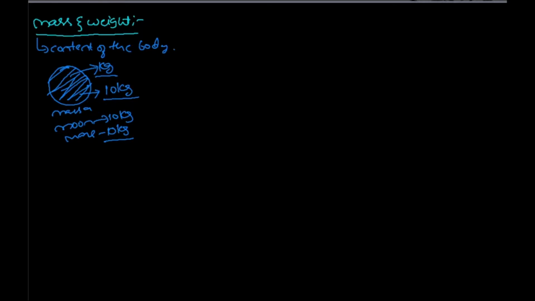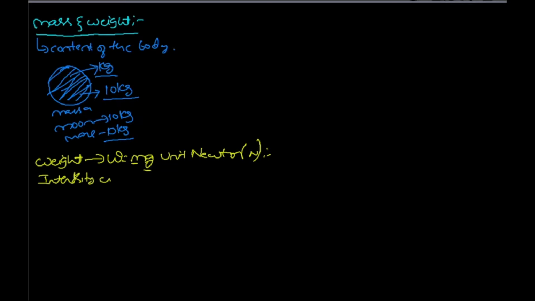The next one is weight. The mathematical formula is weight is equal to mass into acceleration due to gravity, g. This is the mass of the body, and its unit is Newton. So what is weight? Weight is the intensity of the force with which a body is pulled towards itself.